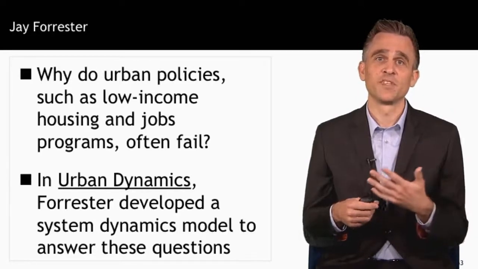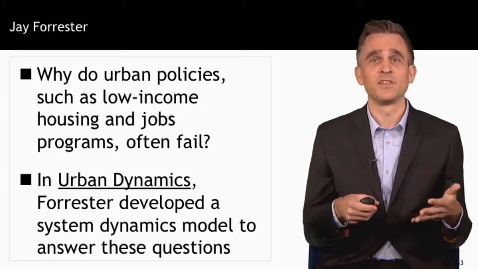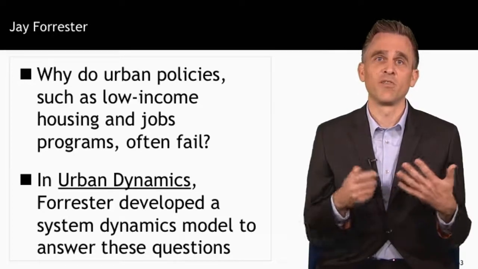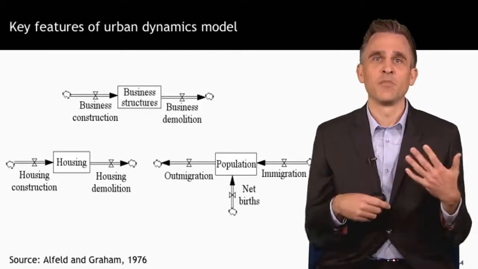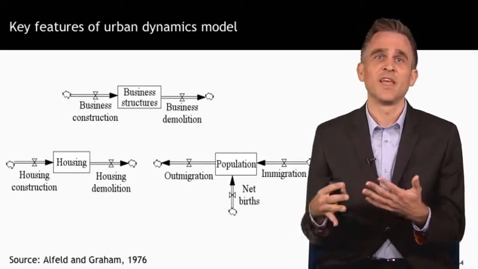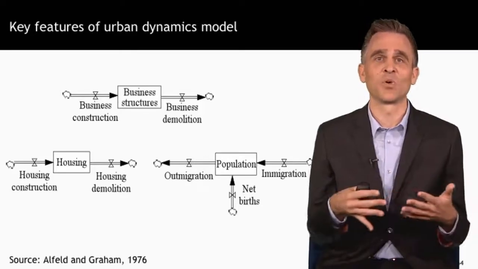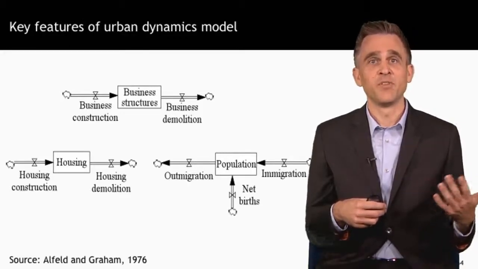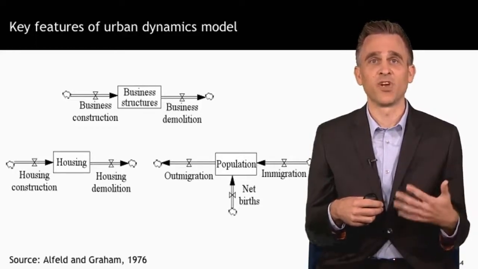Forrester, though, developed a system dynamics model to explain why this policy resistance occurs, and he published the model in his seminal book, Urban Dynamics. Now, it's impossible to capture the entire model here, but I'll give an overview of the model and the results that came out of it. Briefly, the model included three interrelated stocks of population, housing, and businesses. And Forrester demonstrated how the growth of these stocks is ultimately limited by a city's size or capacity. A city can attract people and develop new businesses for many years, but eventually it faces problems of overcrowding and congestion, other factors that make the city less attractive.